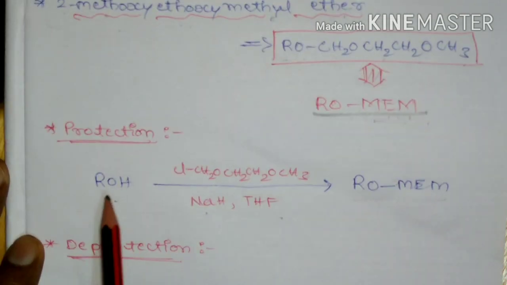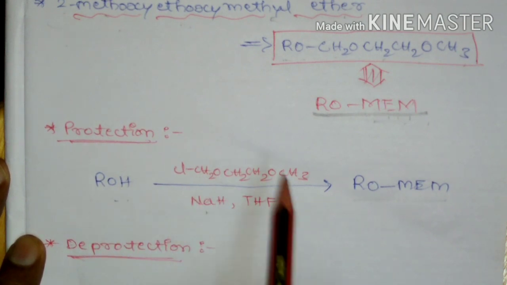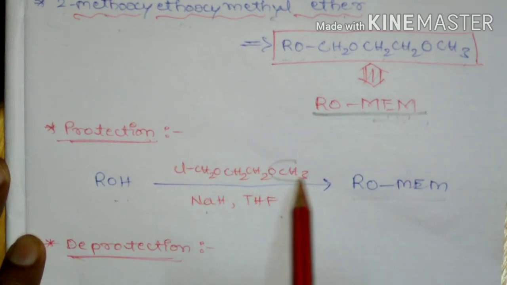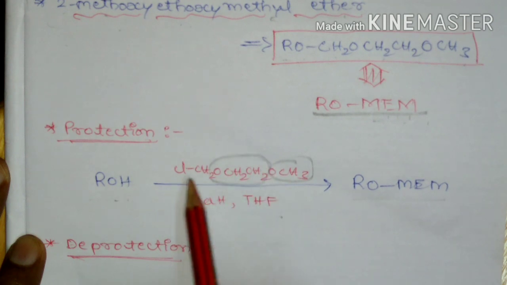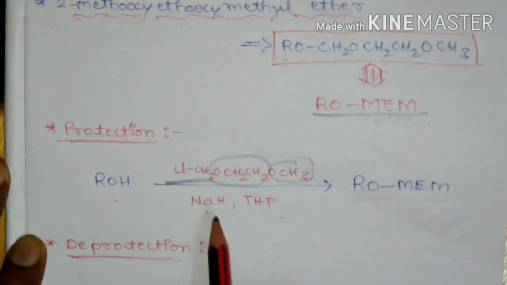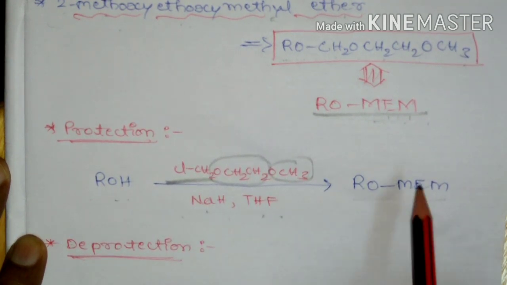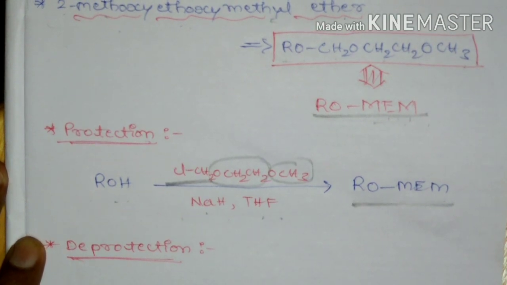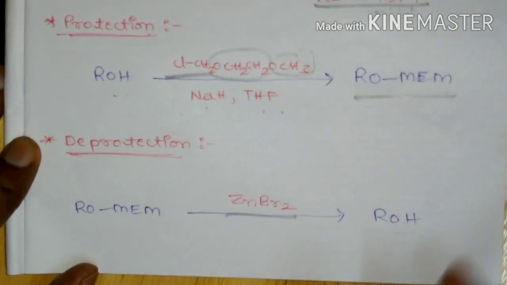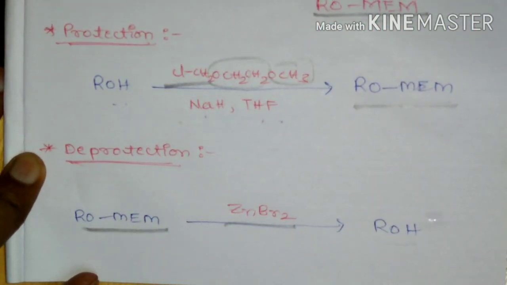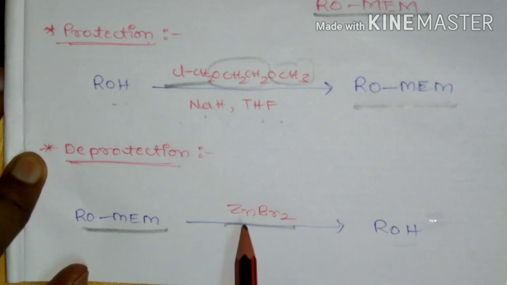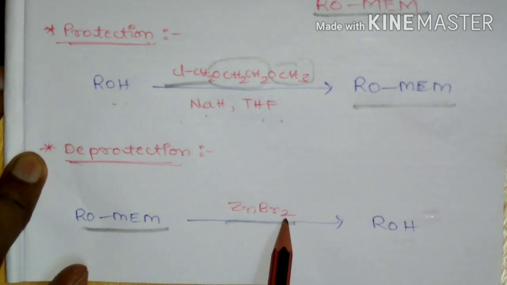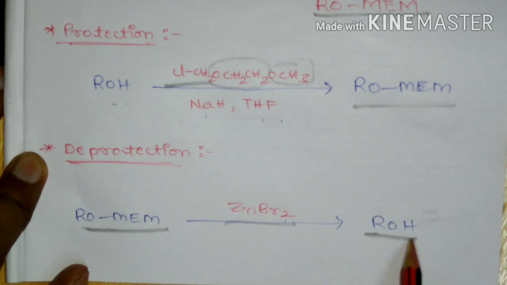If you look at the reaction, alcohol upon treatment with methoxy-ethoxymethyl chloride in the presence of sodium hydride in THF leads to the formation of 2-methoxy-ethoxymethyl ether, and this 2-methoxy-ethoxymethyl ether can be deprotected by treatment with zinc bromide, which leads to free alcohol.